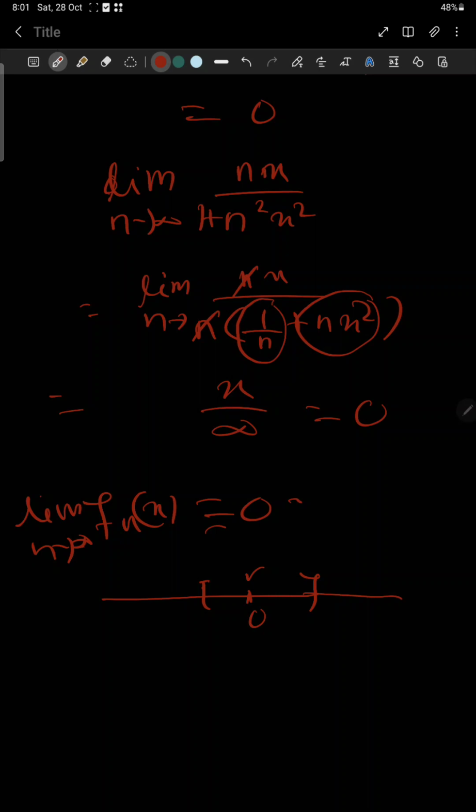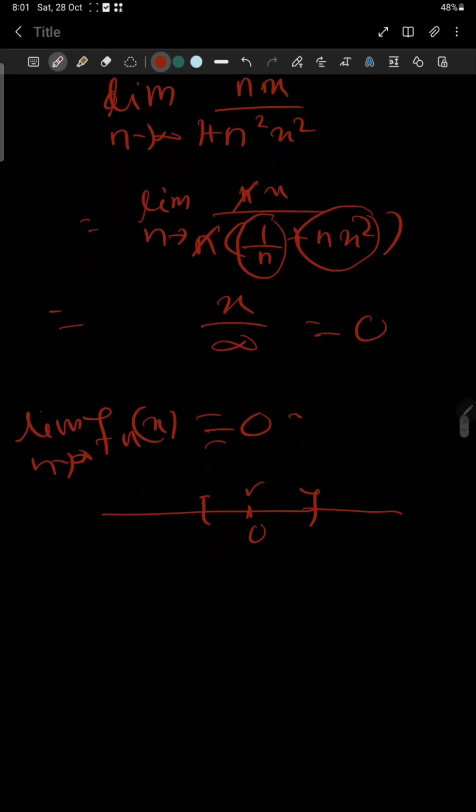Okay, 0 is already there, and no doubt it is a pointwise convergent function. This function converges to the 0 function pointwise, but not uniformly. To know whether a function converges uniformly, we have to check the supremum of |fn(x) minus the 0 function|, for x belonging to some interval which contains 0.